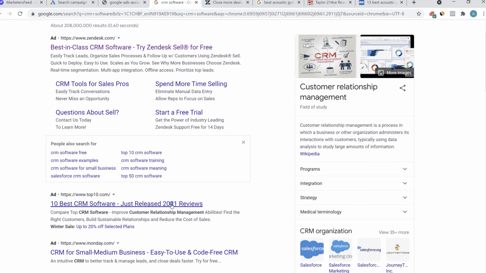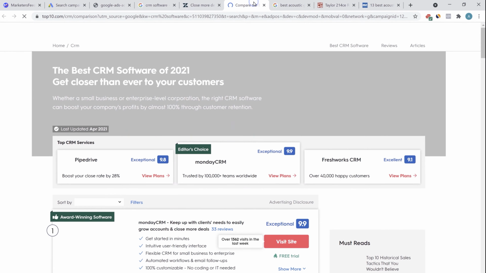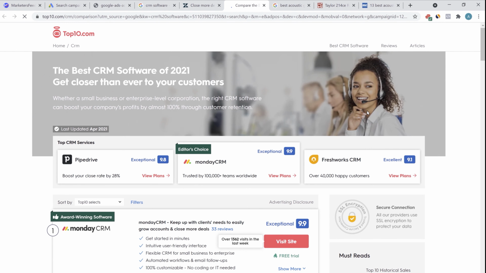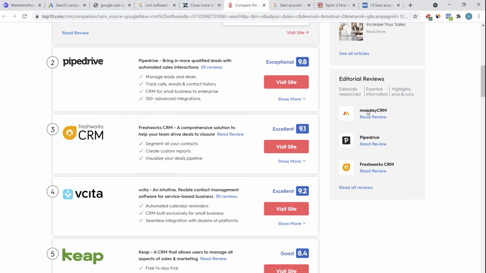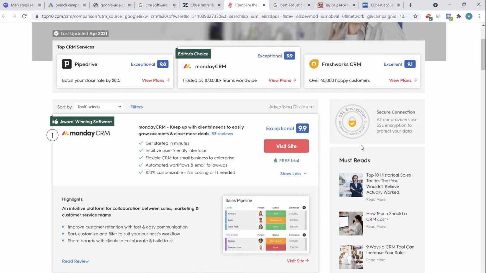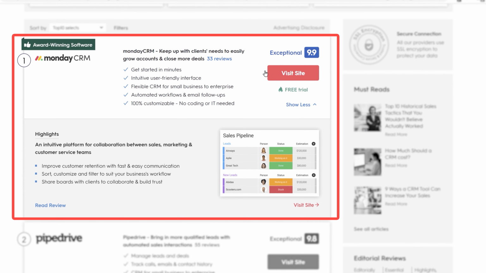Now let's come to the second ad result here. 10 best CRM software. Just released 2021 reviews. If you come to this landing page, here you can see they have a review of different CRM softwares. This looks like an affiliate website. Here you can see they have a beautiful looking table with an image, some description and visit site. These must be affiliate links.